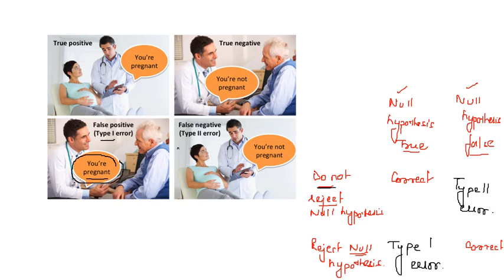But type 2 error is where we fail to find an effect when the effect is actually existing. And type 1 error is where we say that the effect exists but actually there is no effect.